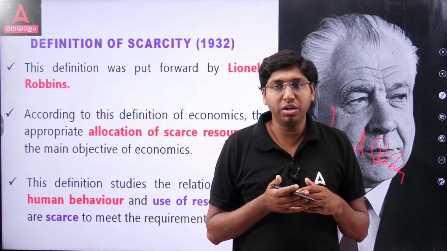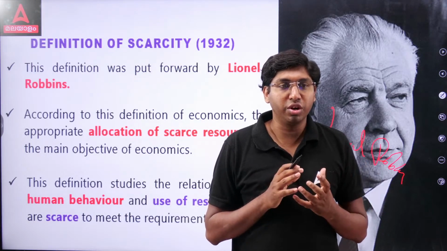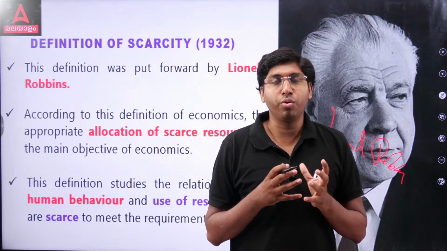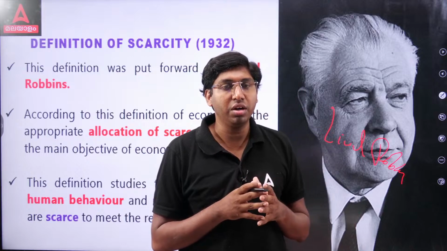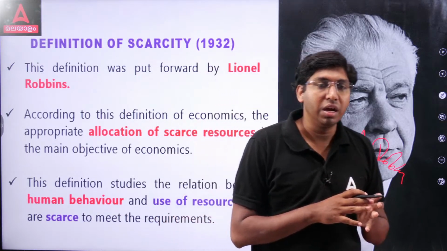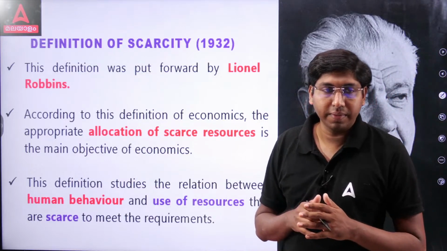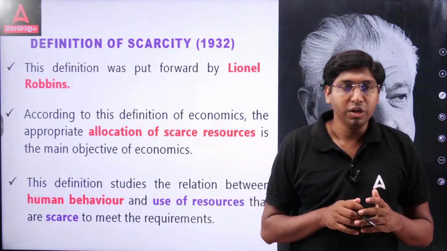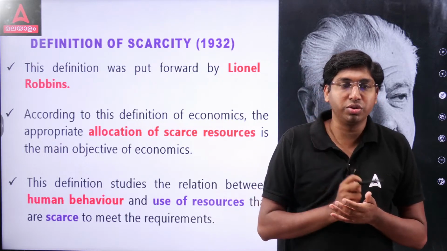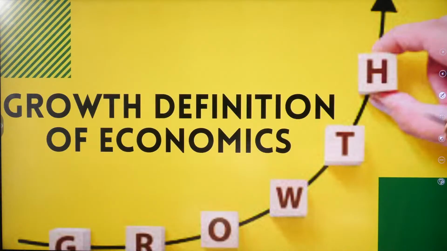For Marshall, it is welfare. But for Lionel Robbins, it's about scarcity. Appropriate allocation of scarce resources is the focus of the definition given by Lionel Robbins. So it studies human behavior and the use of scarce resources to meet requirements.